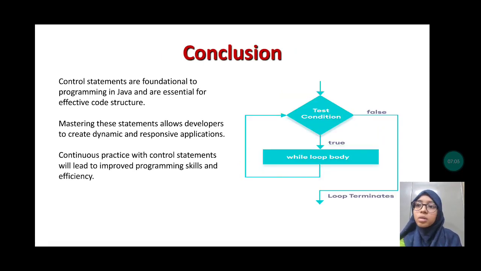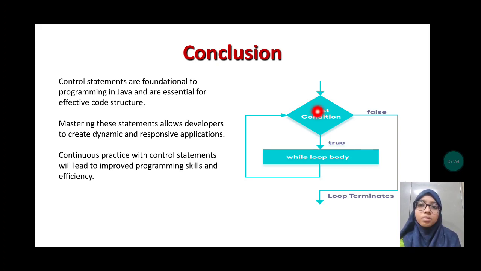This is the conclusion. Control statements are foundational to programming in Java and are essential for effective code structure. Mastering these statements allows developers to create dynamic and responsive applications. Continuous practice with control statements will lead to improved programming skills and efficiency.